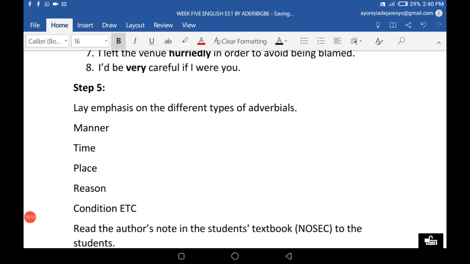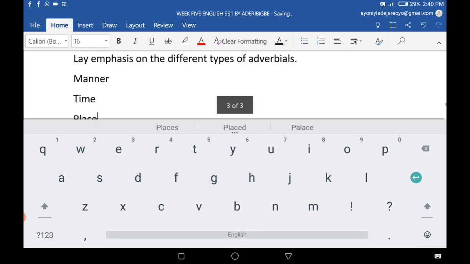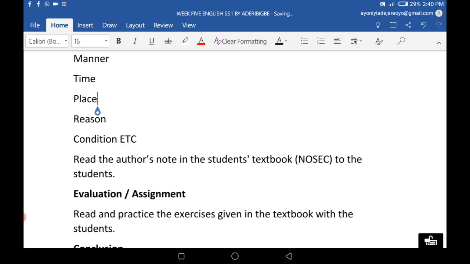Adverb of time will tell you the time it happened. This time might be in day or in clock. It can be in PM, it can be in AM, it can be in season. Is it rainy season? Is it autumn? Is it winter? It can be any of those.